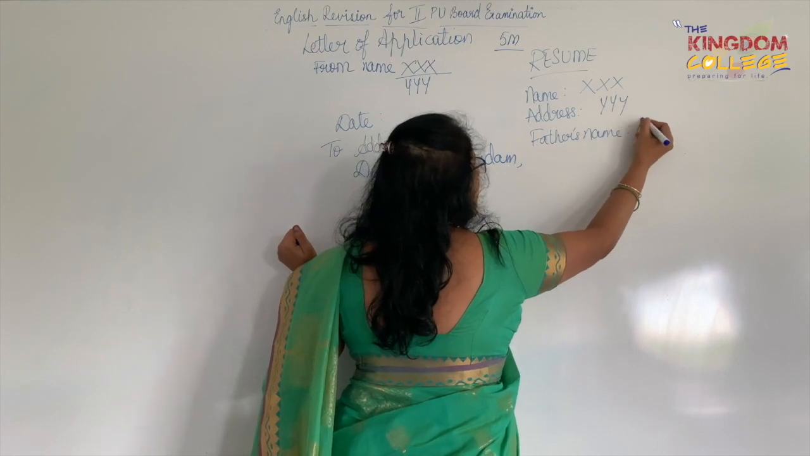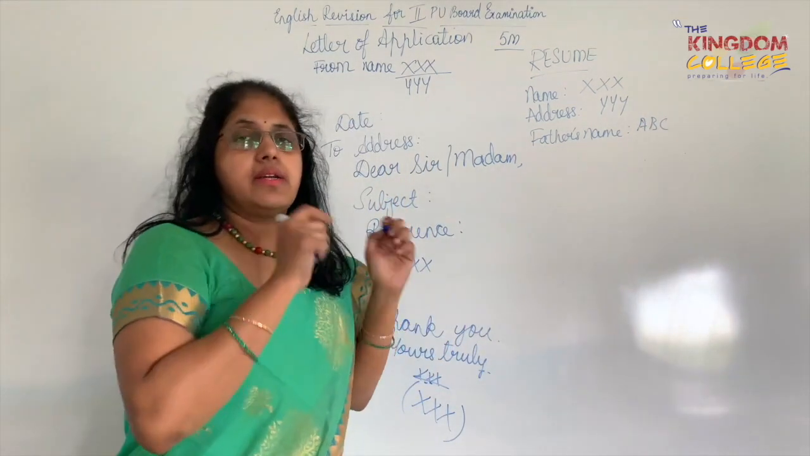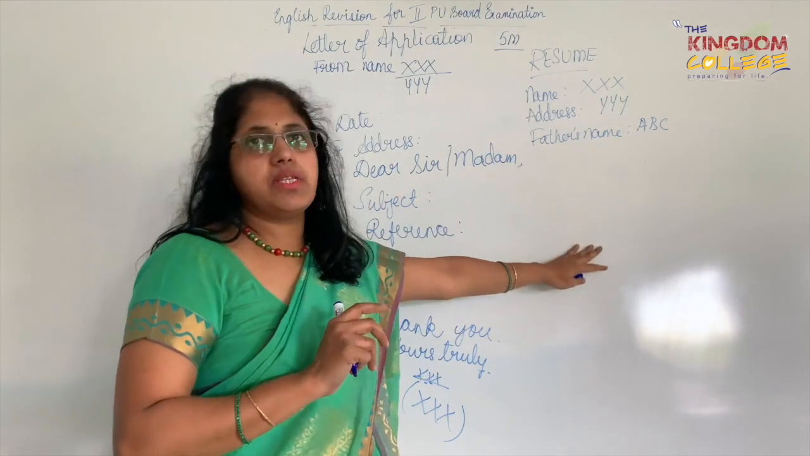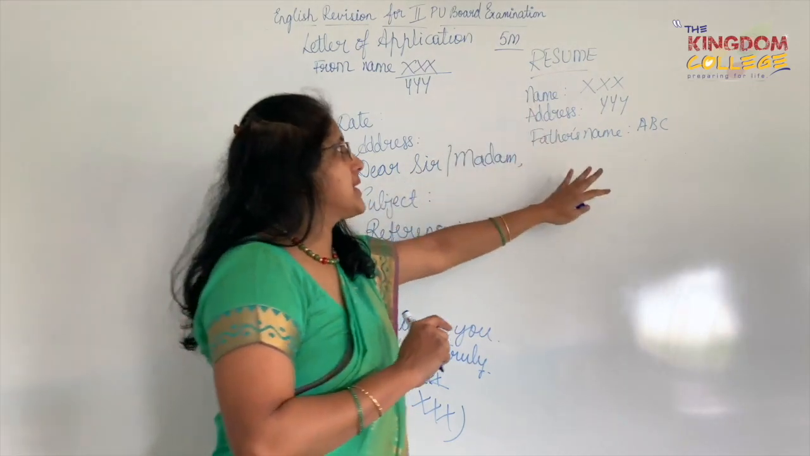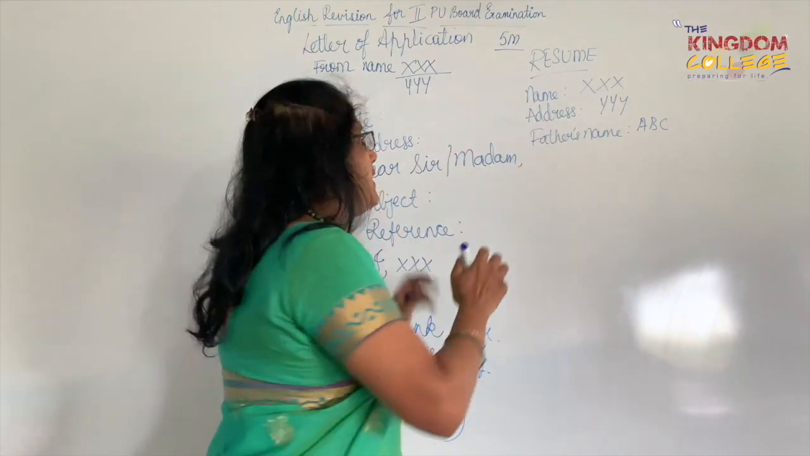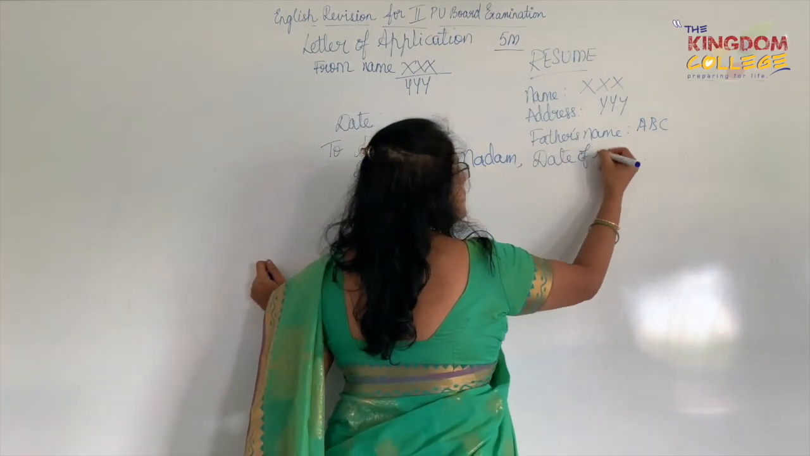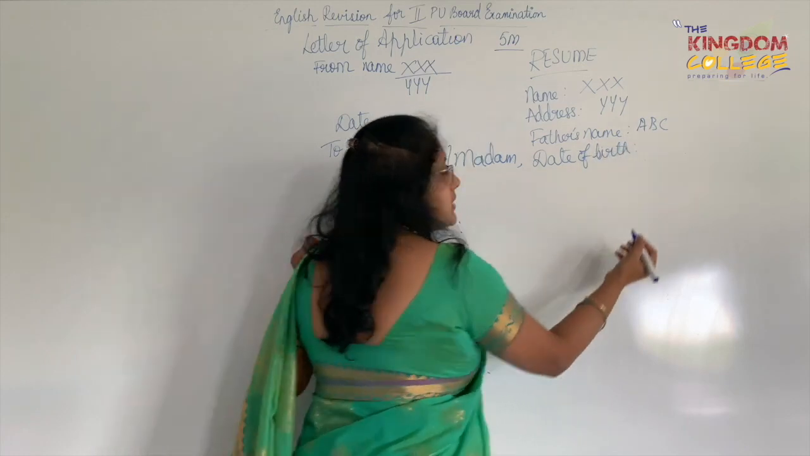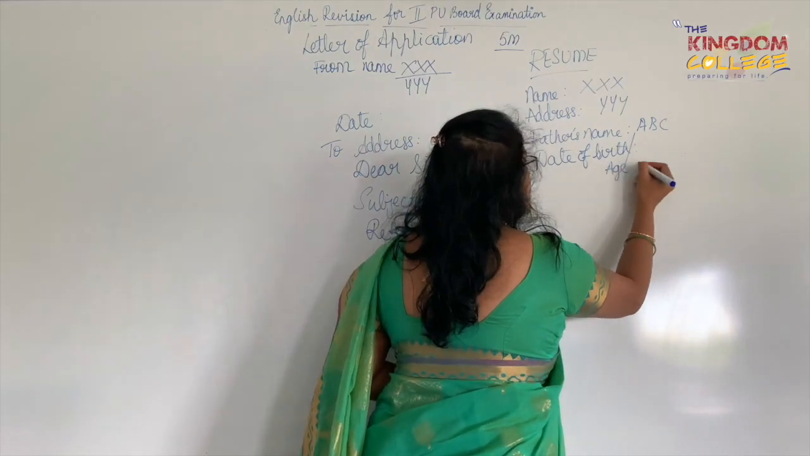Nowhere am I using any name unless they mention in the letter that you imagine yourself to be Rohan or Roshni and then write down this letter of application, which is a rare case. Most of the time it is X and Y for the address. Now after this, there's something called date of birth. In case you are unable to find out or calculate the date of birth, just put a slash and then say age.